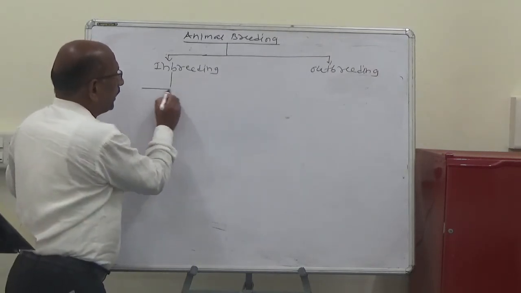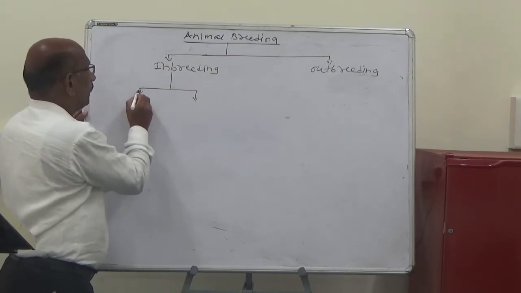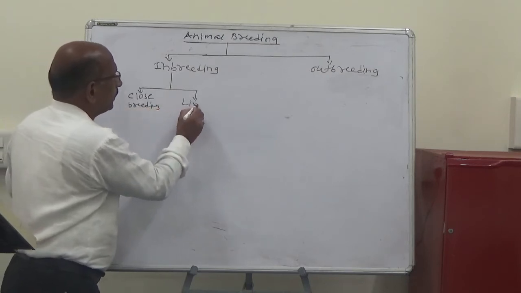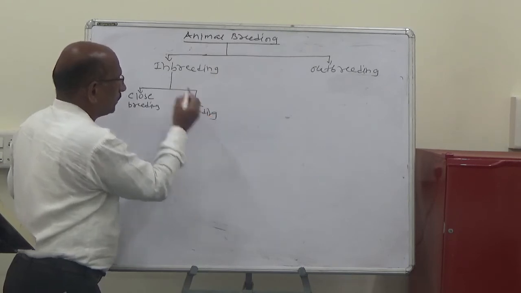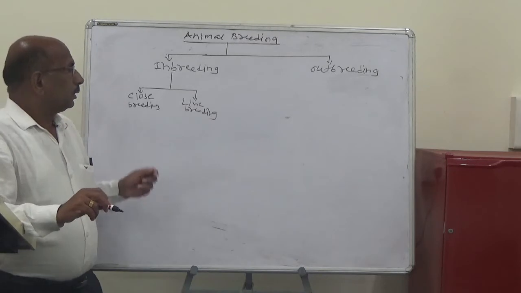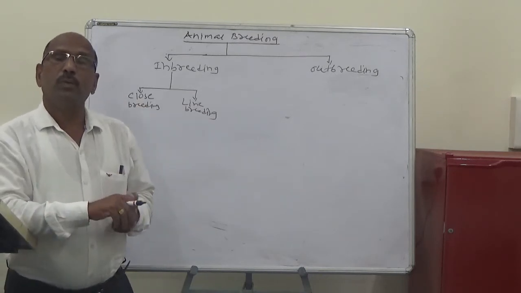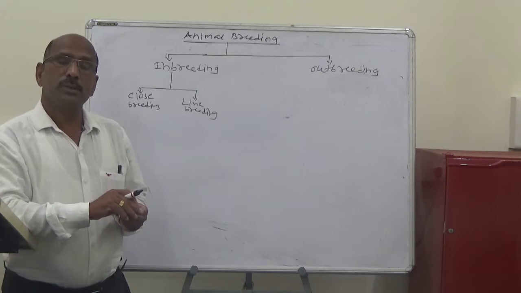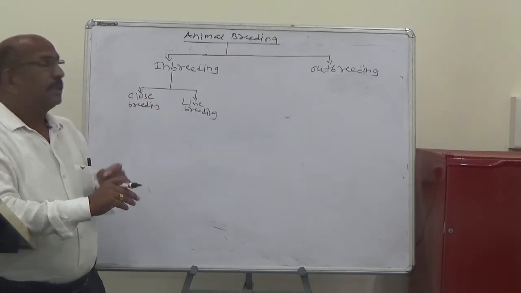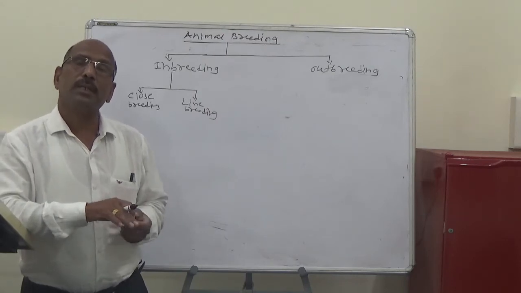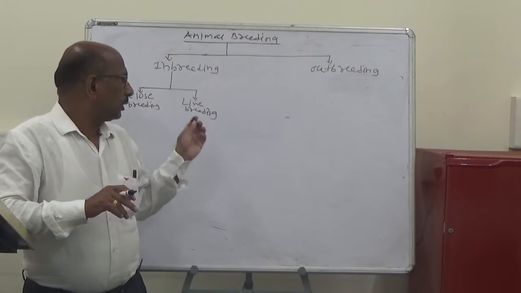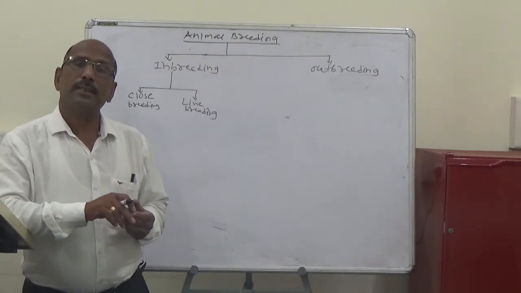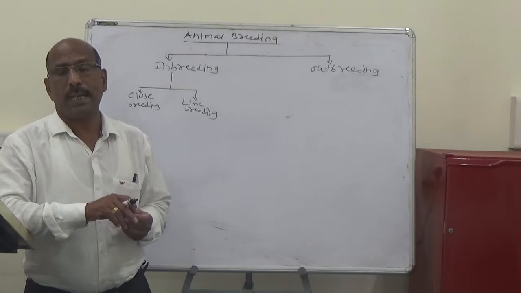Inbreeding is again divided into two, that is close breeding and line breeding. Close breeding means the mating of closely related animals, that is mating of sire to his daughter, dam to her son, or full brother to full sister. Line breeding means the mating of distantly related animals as compared to close breeding. Examples of line breeding are half brother to half sister, grandsire to granddaughter, and granddam to grandson.